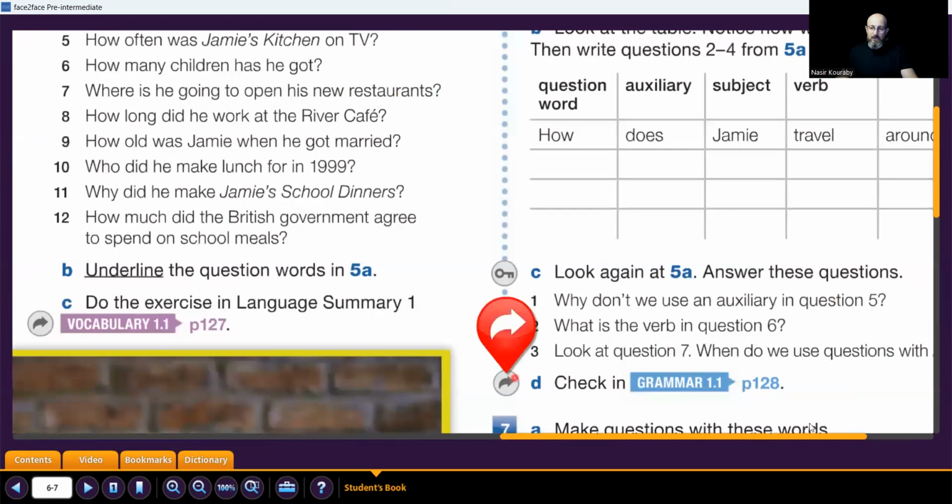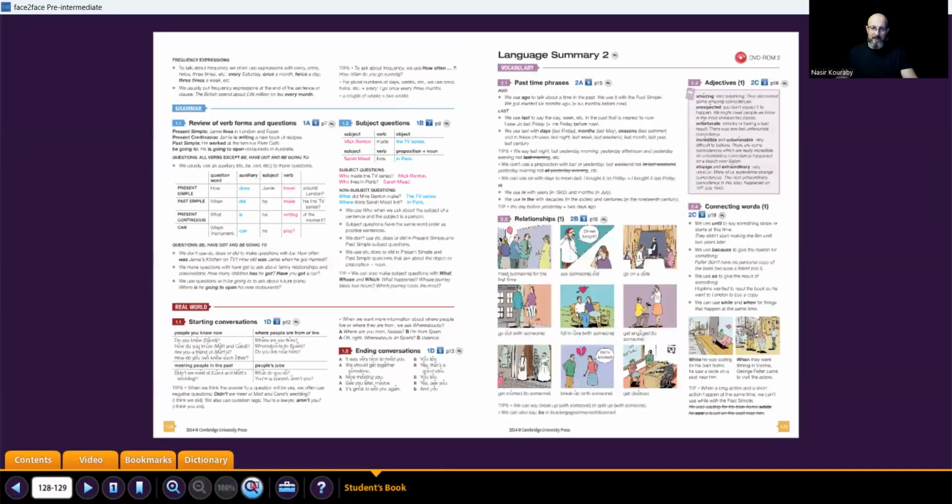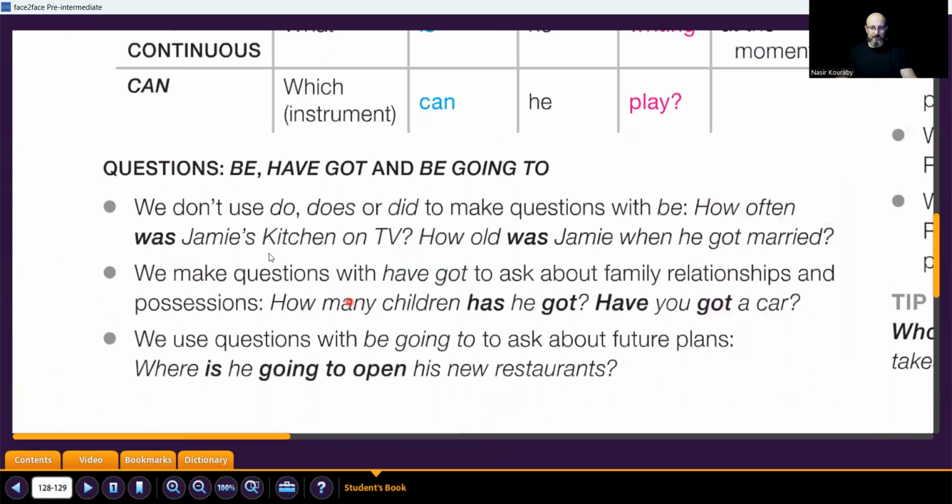Okay, now let's go to page 128 and see again the tips here. We don't use do, does, or did to make questions with be. How often was Jamie's Kitchen on TV? How old was Jamie when he got married? Because we don't have a verb, again, we don't use an auxiliary.